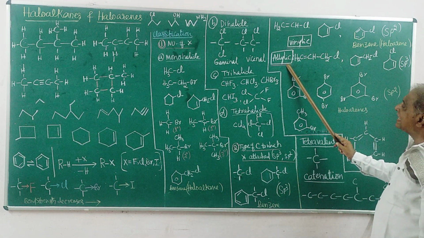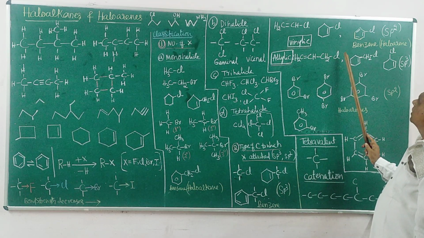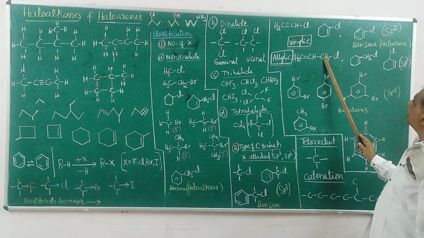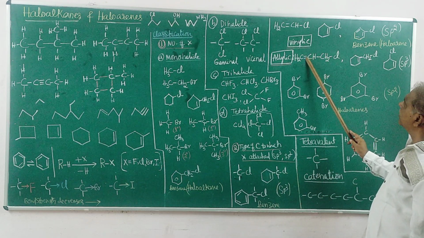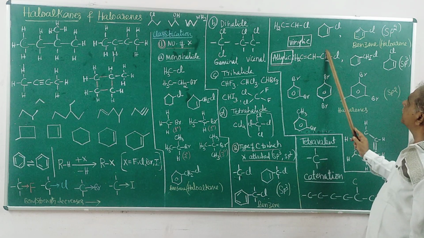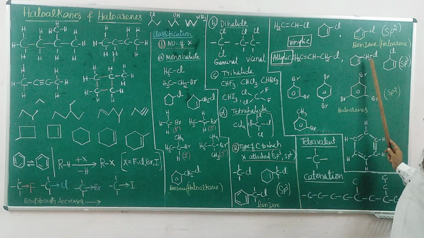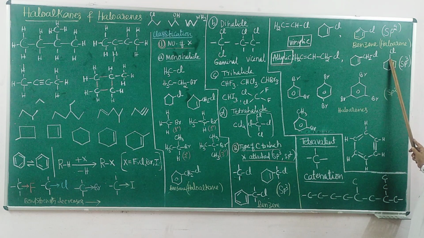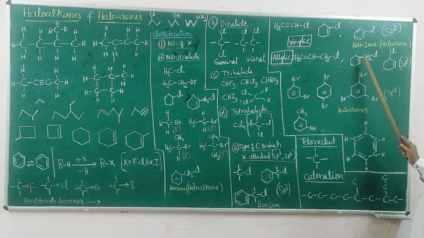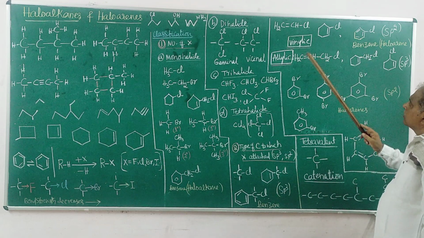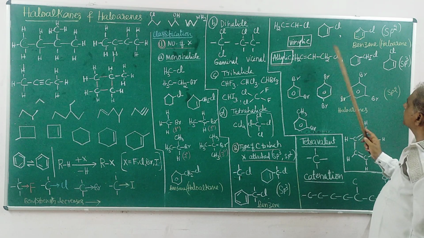It is called allylic. Allylic means the halogen is connected not directly to the double bond carbon, but to the carbon which is adjacent to the double bond. It is called allylic. This is also allylic. A single bond carbon next to the double bond carbon, next alpha, beta like this.